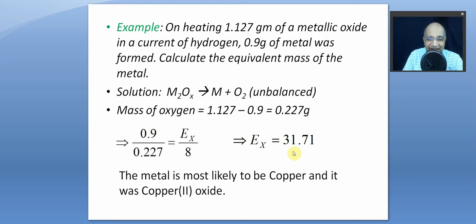So we get 31.71, most likely to be copper. And it has gone to copper 2 because 63.5 is the atomic mass of copper, and by 2 is nearly, not nearly, exactly 31.75. I think in this case the guess should be almost correct, right?